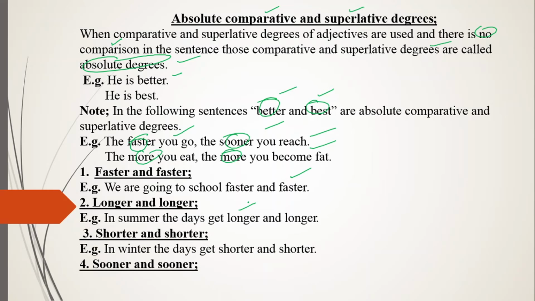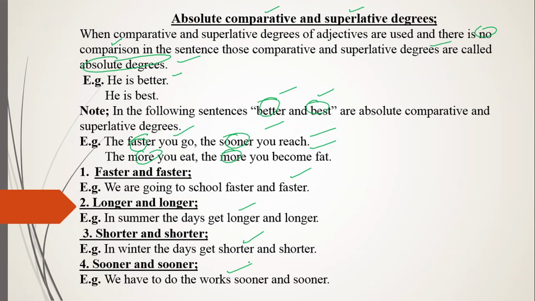After that we have got shorter and shorter. In winter the days get shorter and shorter, like the example I gave now. And sooner and sooner. Clear? We have to do the work sooner and sooner, as soon as possible. So for that we will be using such kind of structures.